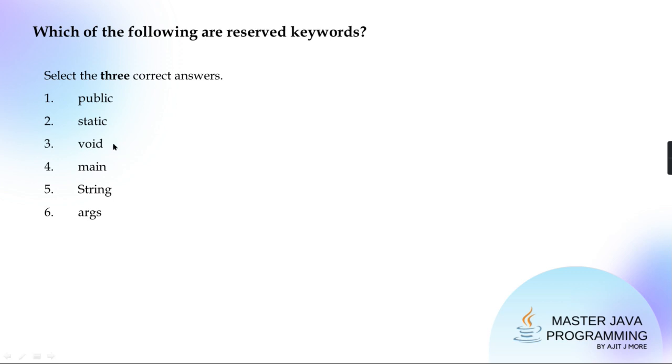Is static a reserved word? Yes. Is void a reserved word? Yes. But is main a reserved word? No. It is an entry and exit point, but it is a function defined by us, the programmers. It's just a compulsory function, the entry and exit from where the execution starts and gets over. But main is a user defined function.